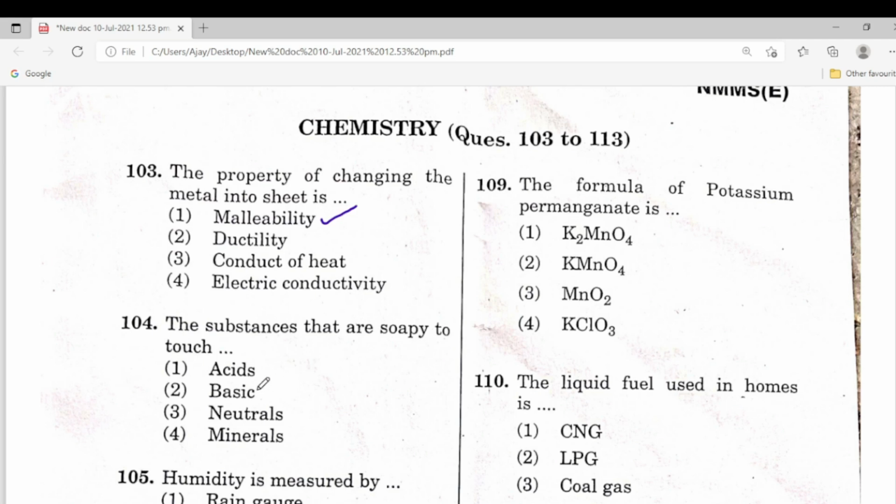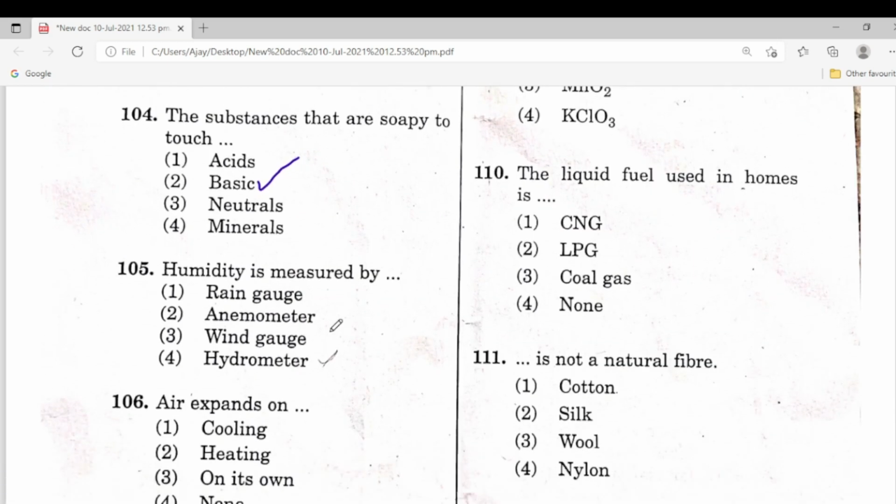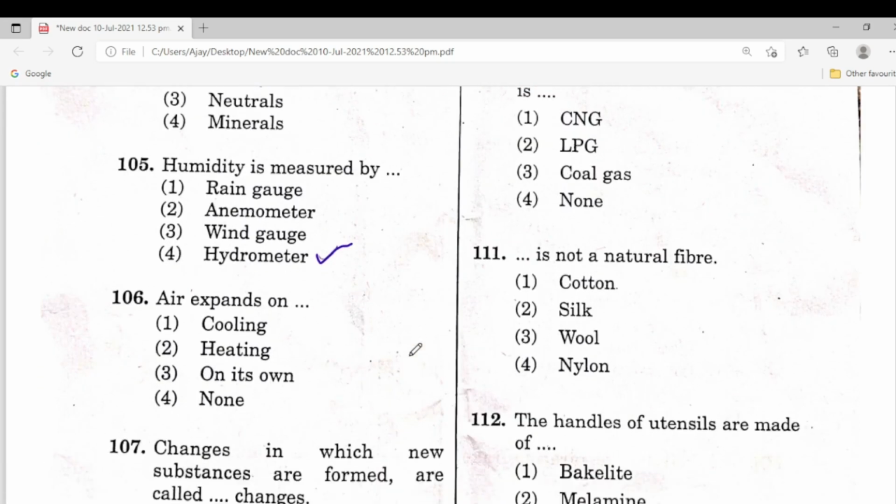This is also easy, soapy to touch, that is basic. Second one is the correct answer. Humidity is measured by hydrometer, the correct answer, fourth one. Air expands on, this is 106. Second one is the correct answer, heating.